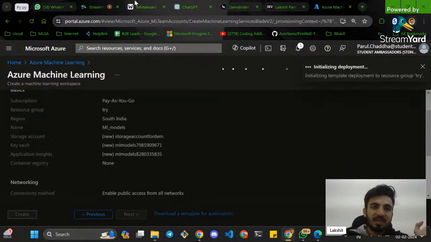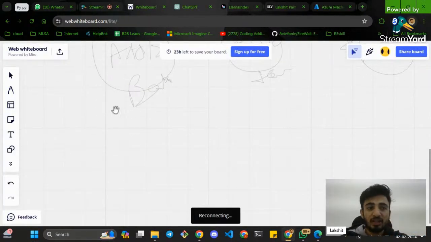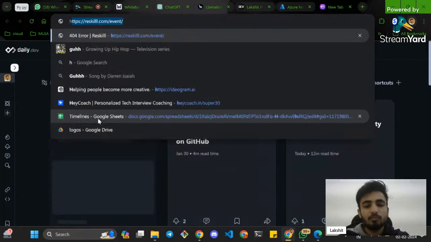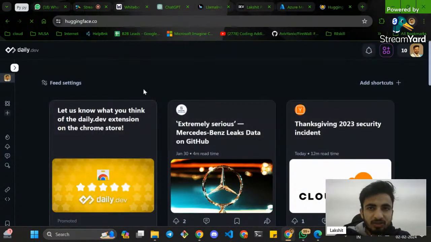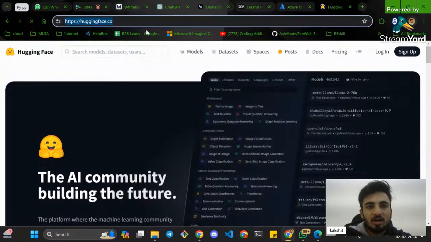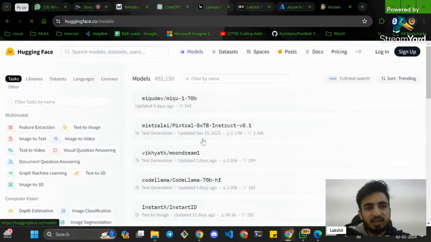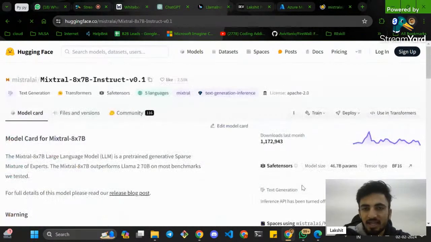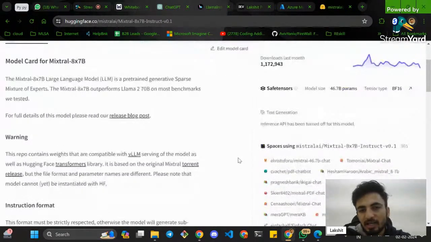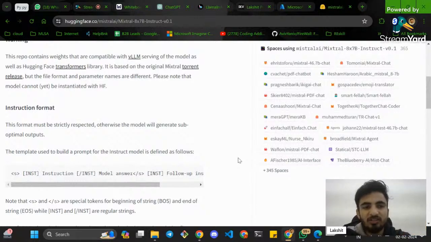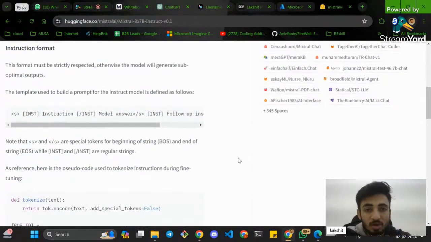While I was telling you, there are two ways by which you can run open source models. You can go to huggingface.co and search for the models, and you will find models like Mistral AI right over here. You can copy this model and run it on your local system. But if your system is not that efficient, if it doesn't have a graphics card, it will take ages to run this model.